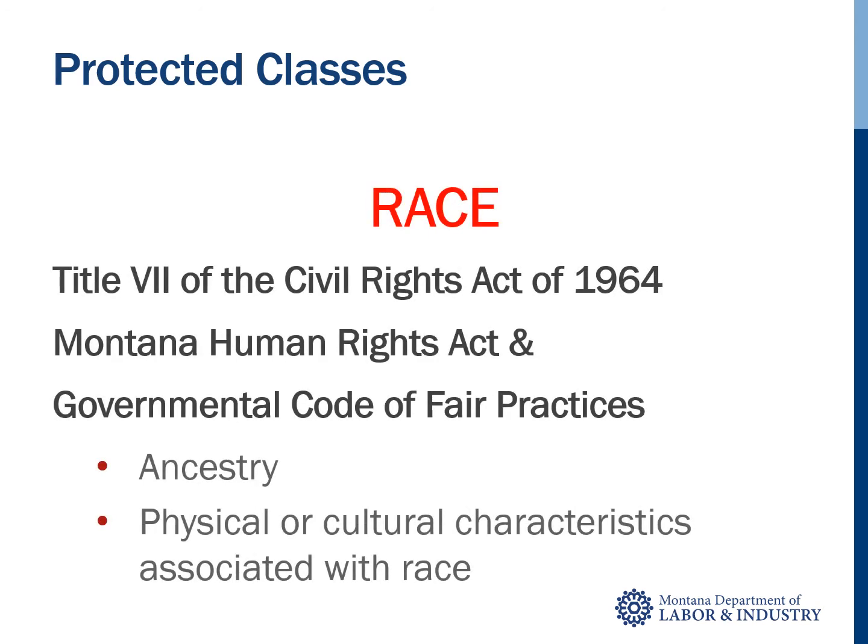Title VII of the Civil Rights Act, the federal law that prohibits race discrimination, does not contain a definition of race. Race discrimination includes discrimination on the basis of ancestry or physical or cultural characteristics associated with a certain race, such as skin color, hair texture or styles, or certain facial features. For coding purposes and reporting, race includes white or Caucasian, Black or African American, Native Hawaiian or Pacific Islander, American Indian or Alaska Native, bi or multiracial, and Asian.